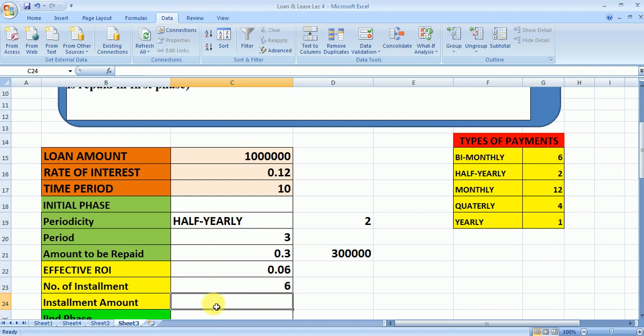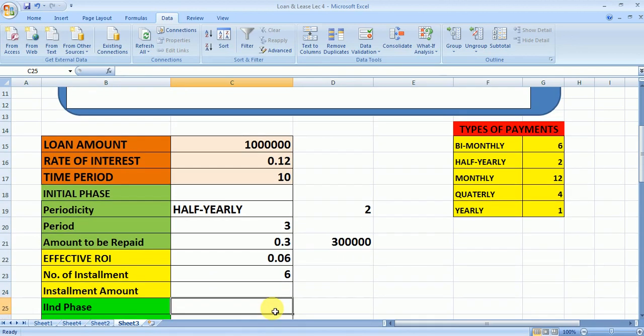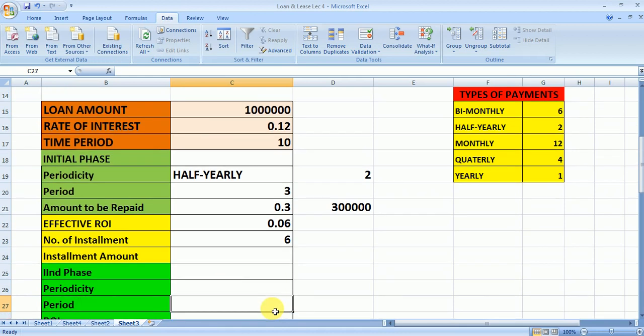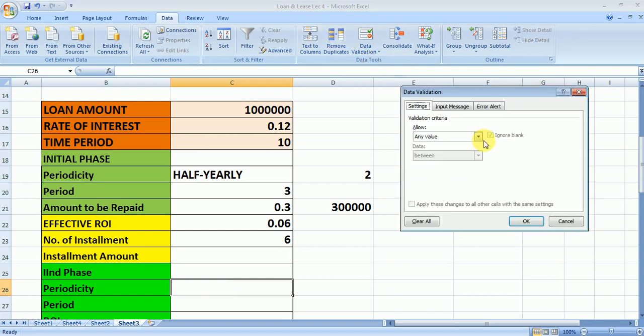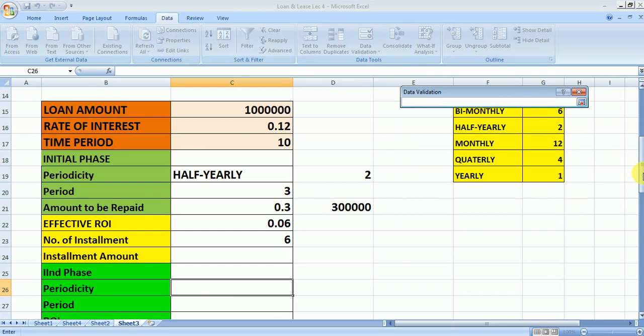Now before calculating the installment amount, we need to calculate the balance left in the loan amount after the initial phase. So make the periodicity option here also. Again we go to Data, then Data Validation, then List, and the source will again be this option.